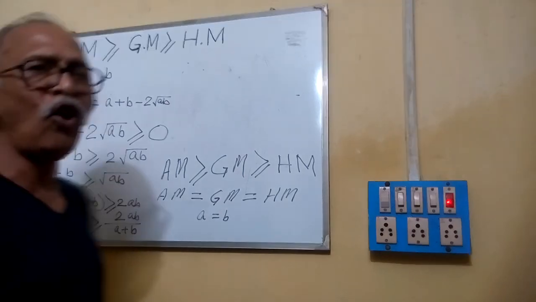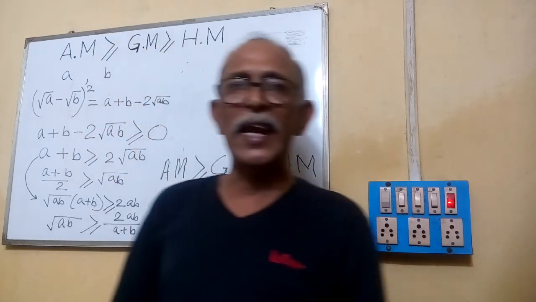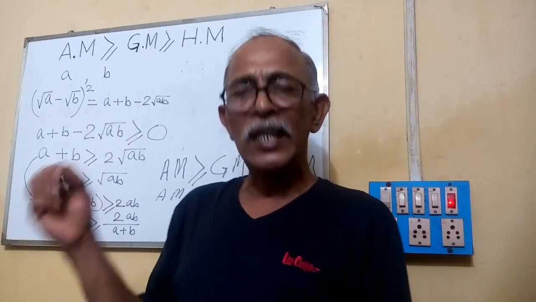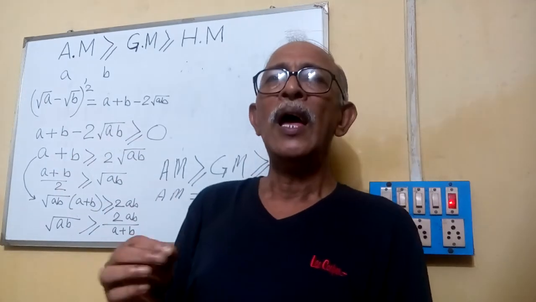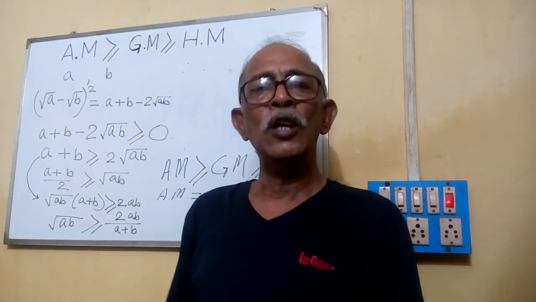Otherwise, for all real values of A and B, AM will be greater than or equal to GM, and GM will be greater than or equal to HM.